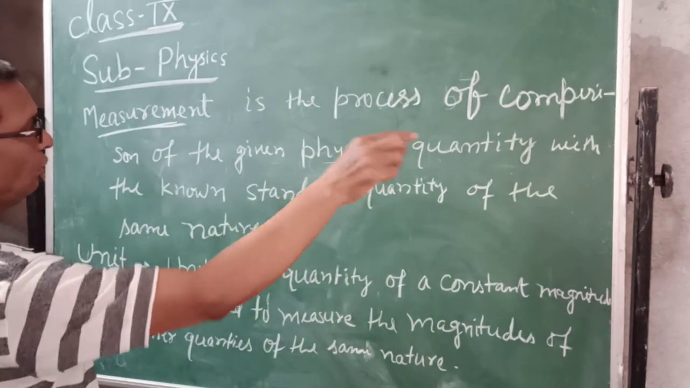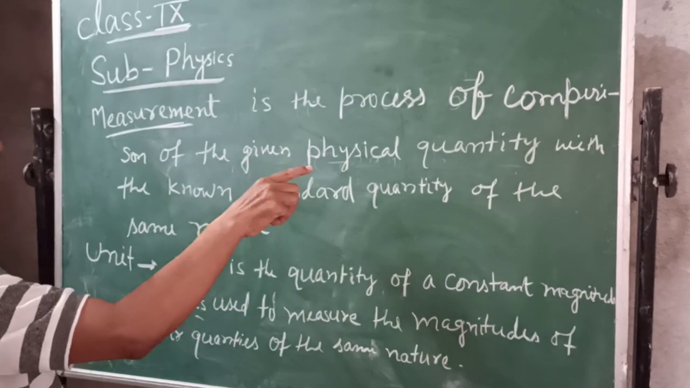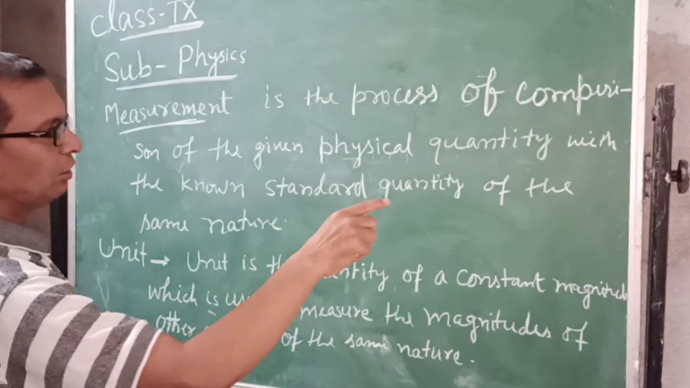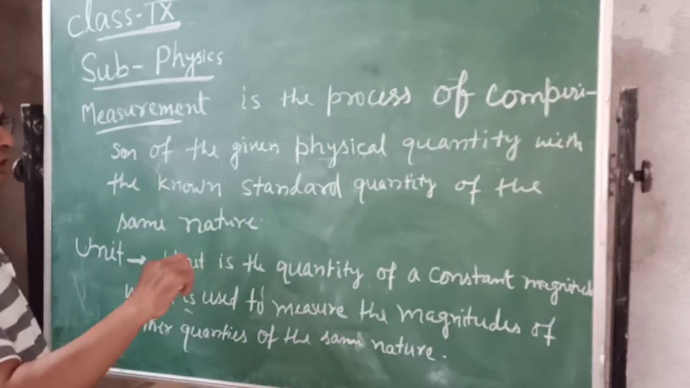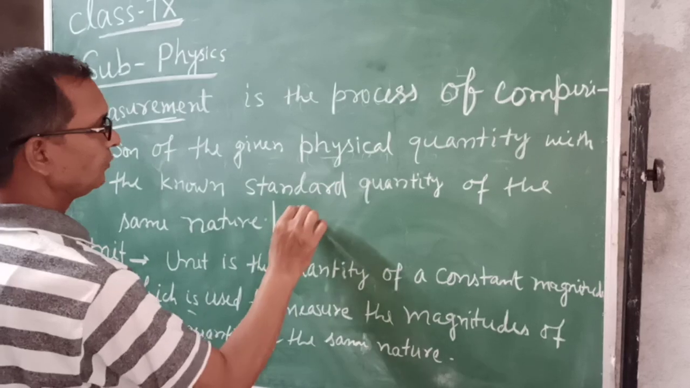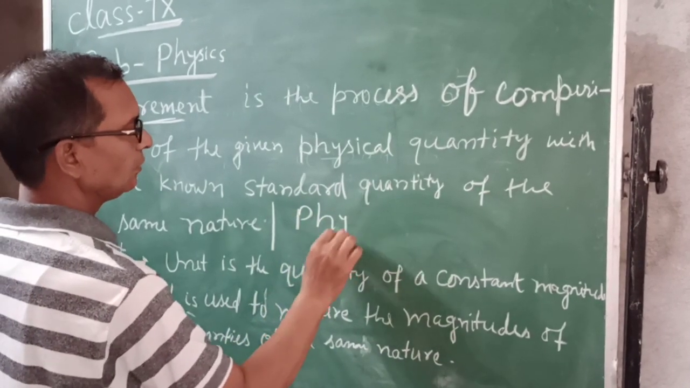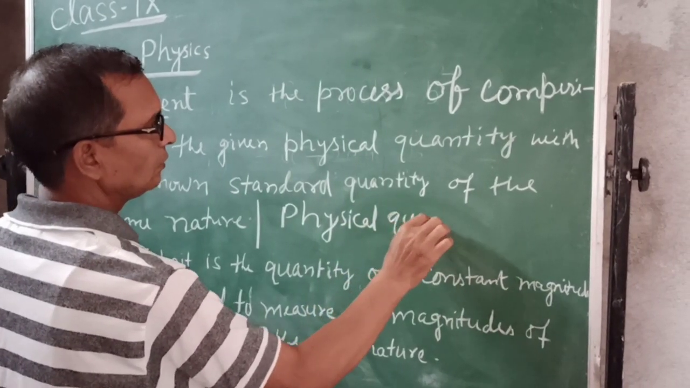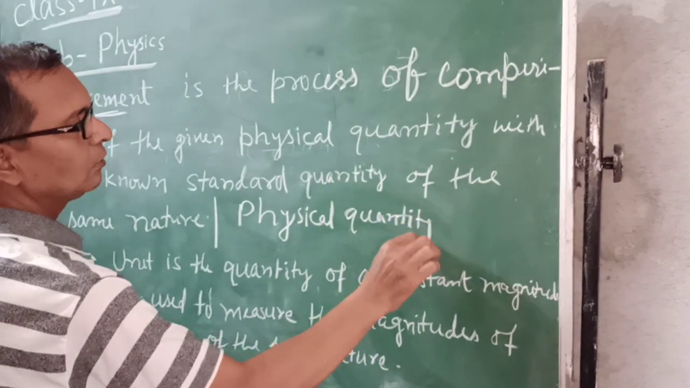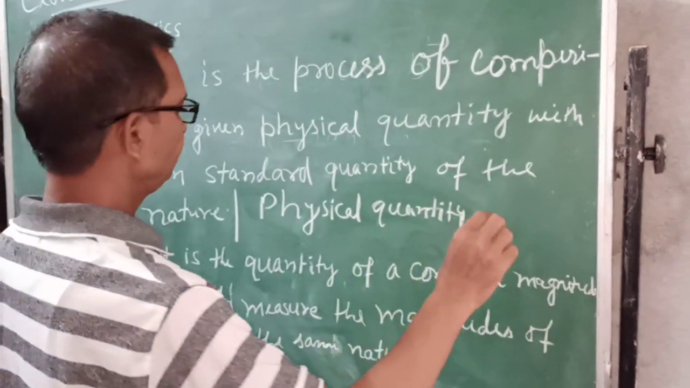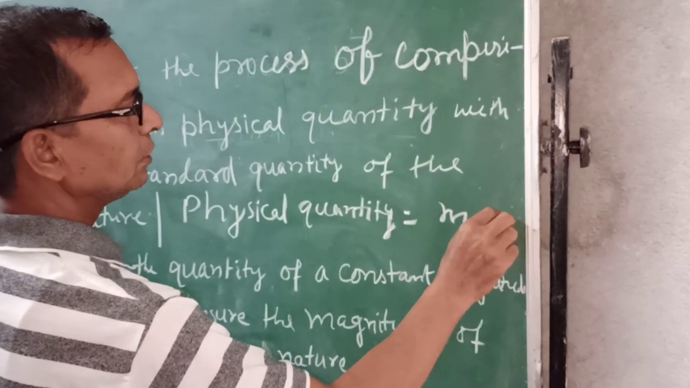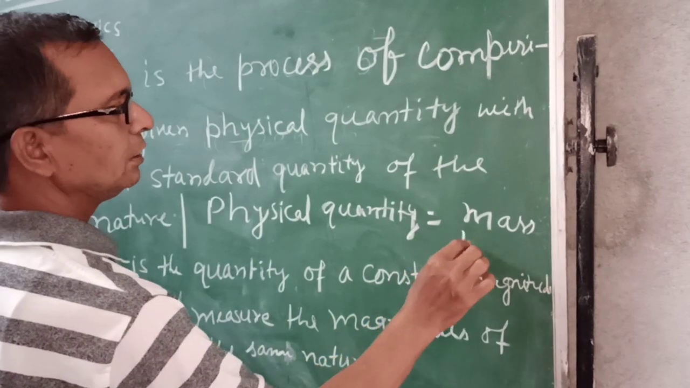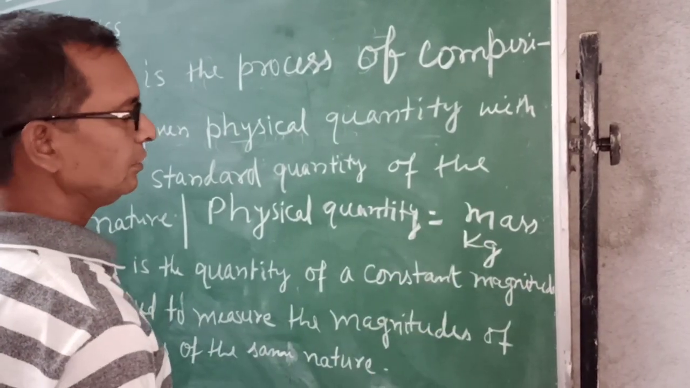Measurement is the process of comparison of the given physical quantity with the standard quantity of the same nature. Suppose the physical quantity is mass. It is measured in kg, the same nature.